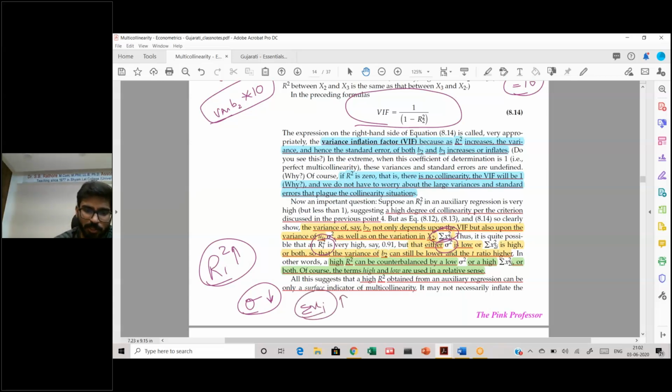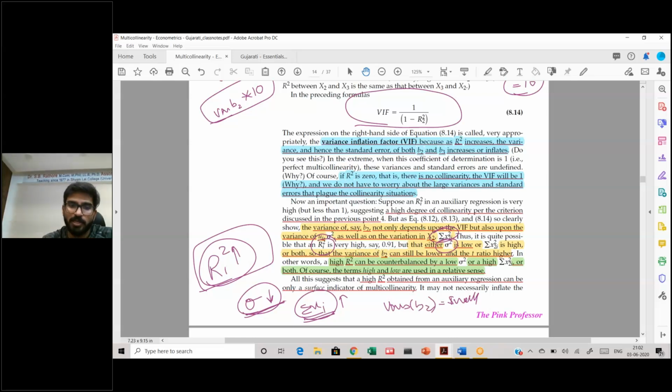Although your Ri square is huge, because your overall variance in the data set is huge, it kind of cancels the effect, and because it cancels the effect, your variance of B2 might still be small. That is why all of these tests are only signifying tests.